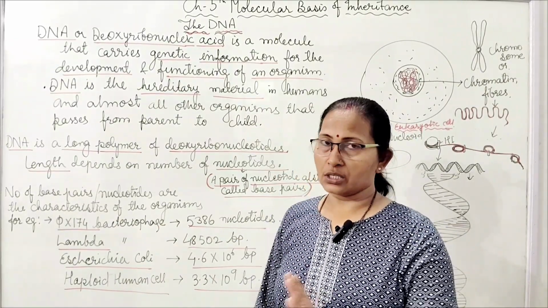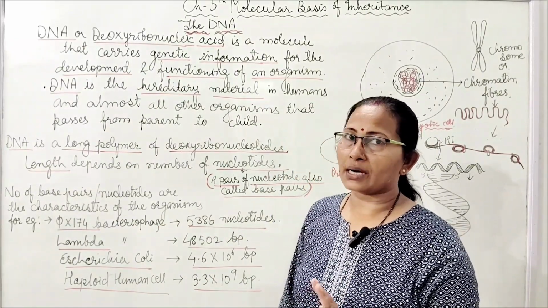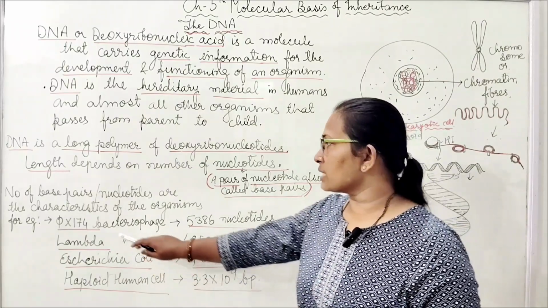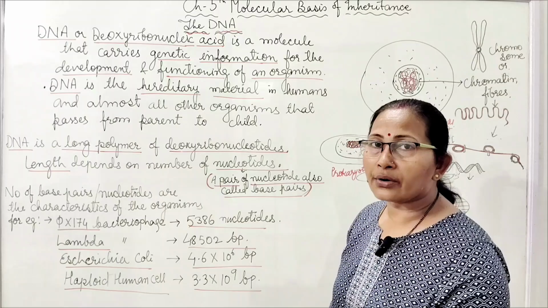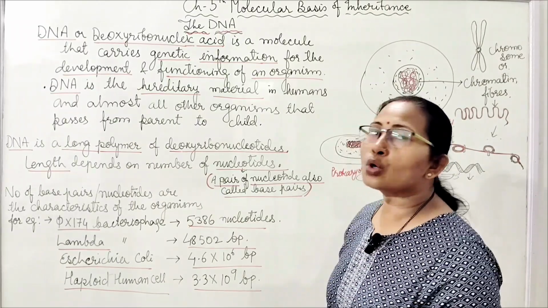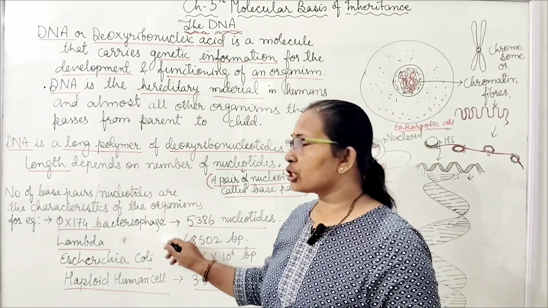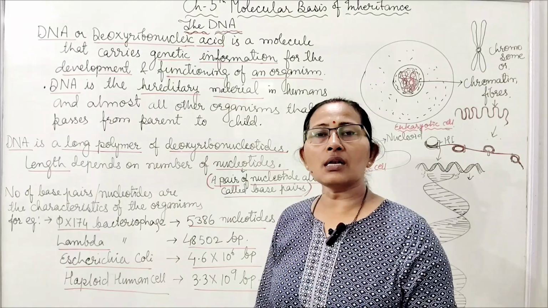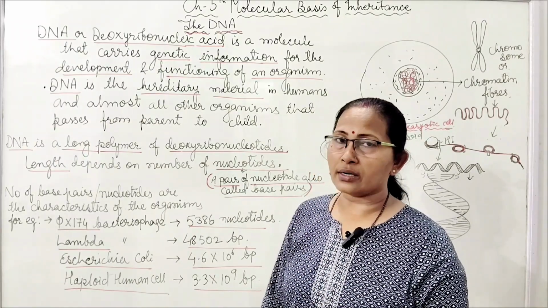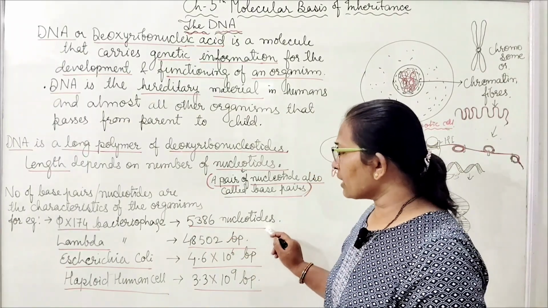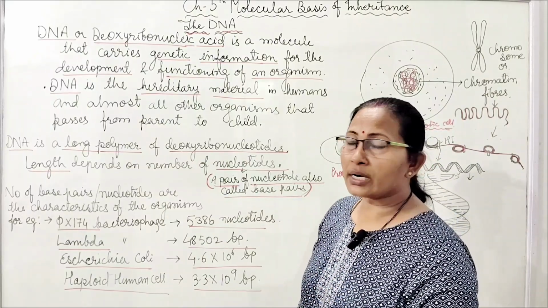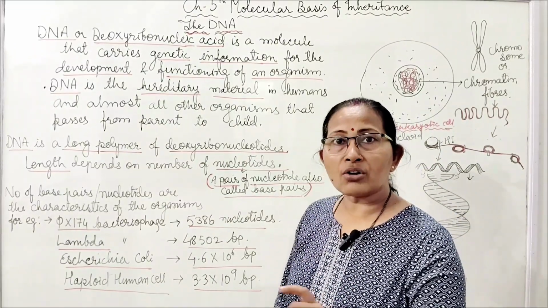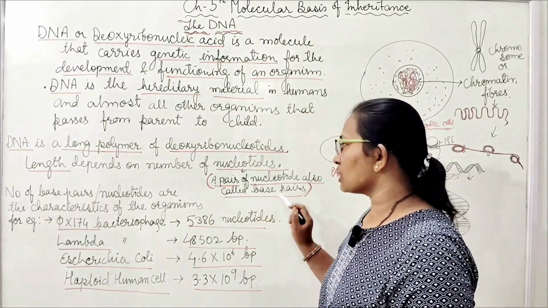Phi X174 bacteriophage. This is a virus of bacteria. Phi X174 bacteriophage contains 5386 nucleotides because bacteriophage contains single-stranded DNA. So here it is written nucleotide. If it is double-stranded, then a pair of nucleotides forms a base pair.